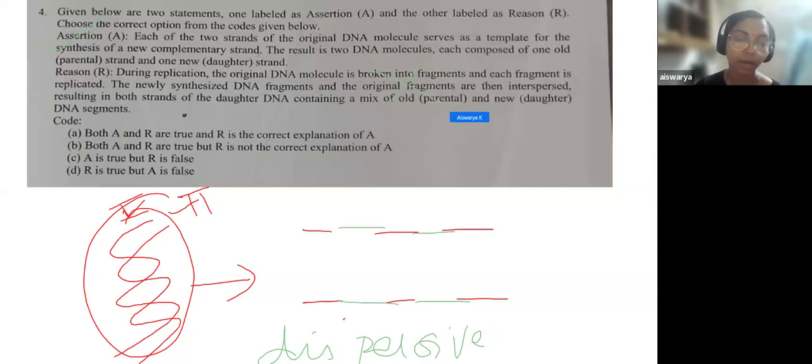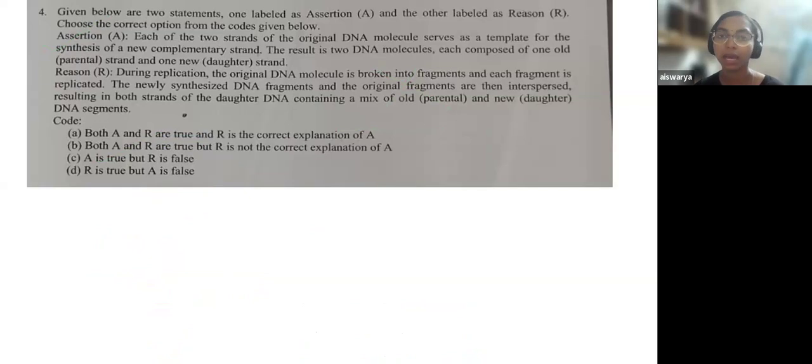Assertion is right, but the reason is wrong. Option A says both A and R are true. Is it? No, the assertion is true but the reason is wrong, so we can cancel A. Coming to B, both A and R are true, but R is not the correct explanation. Both are not true, only A is true. So we directly come to option C, where A is true and R is false. I hope you understood this. This is the basic question that was based on replication.